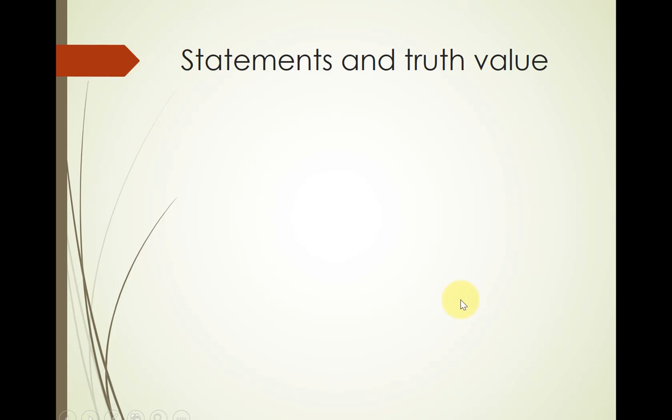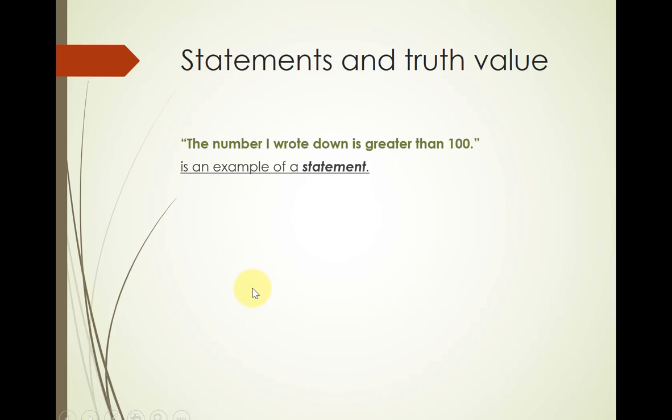First of all, we want to make clear the meaning of the word statement. For example, consider this statement. The number I wrote down is greater than 100. So I wrote down a number, and I'm saying the number I wrote down is greater than 100. This is an example of a statement.